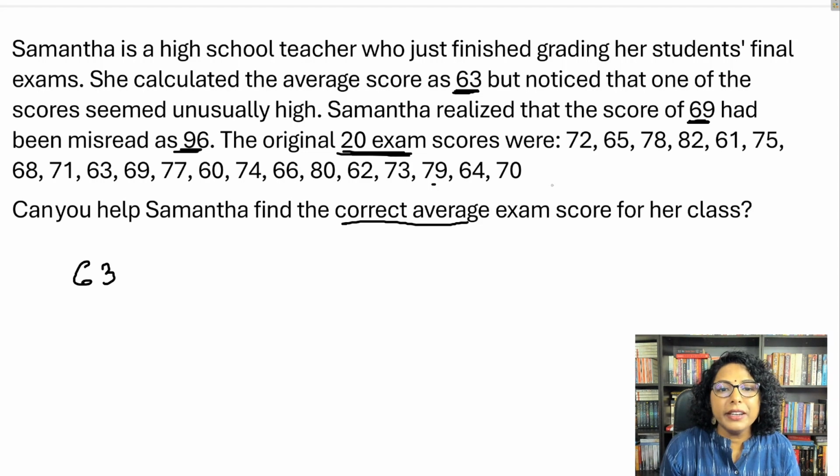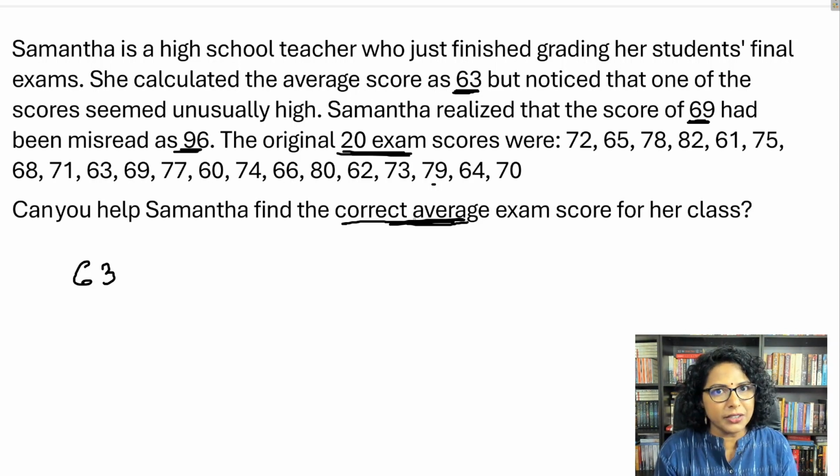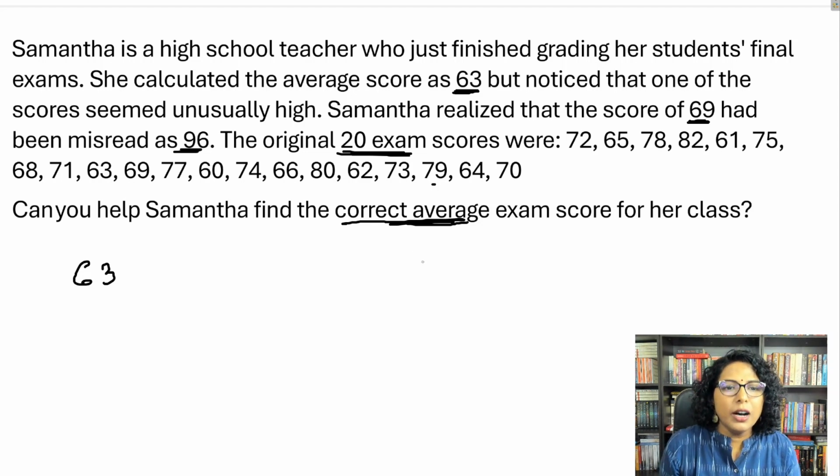So what are we finding? We are finding the correct average. That is 69, which was misread. So she had used 96 previously. So definitely the average overshot. So the correct answer would be more or less than 63? Yes, it will be lesser than 63. So now our job would be to find out how much less than 63. So how do you find that?